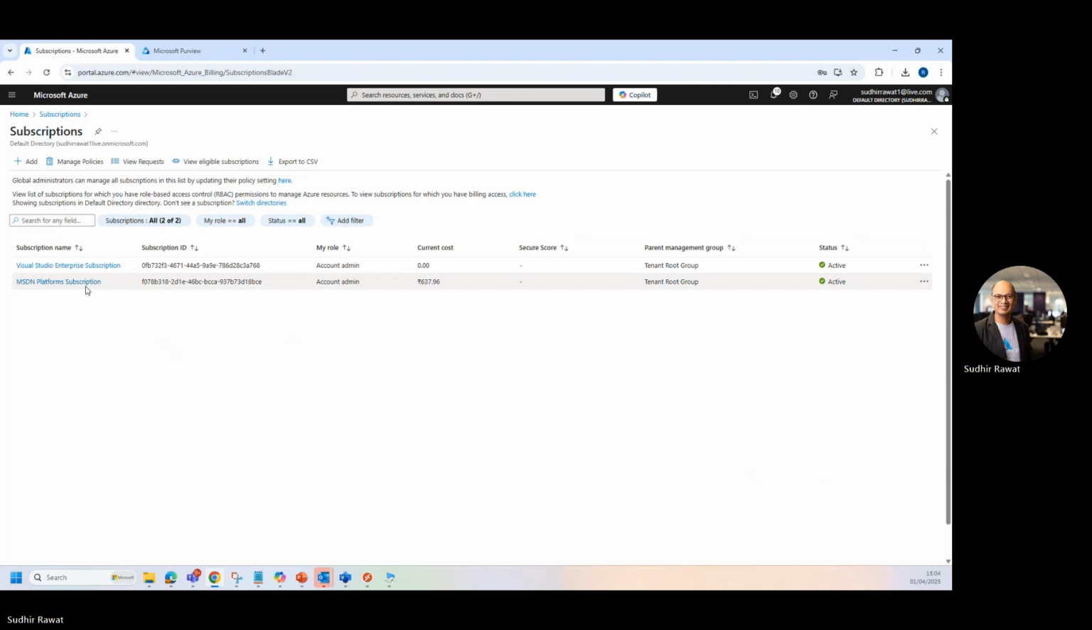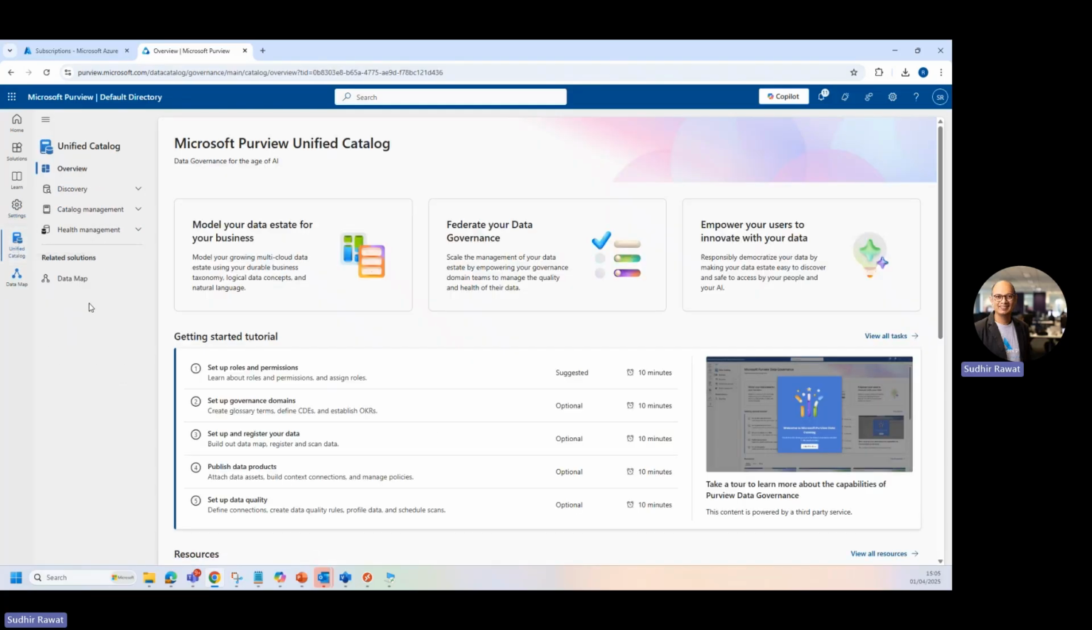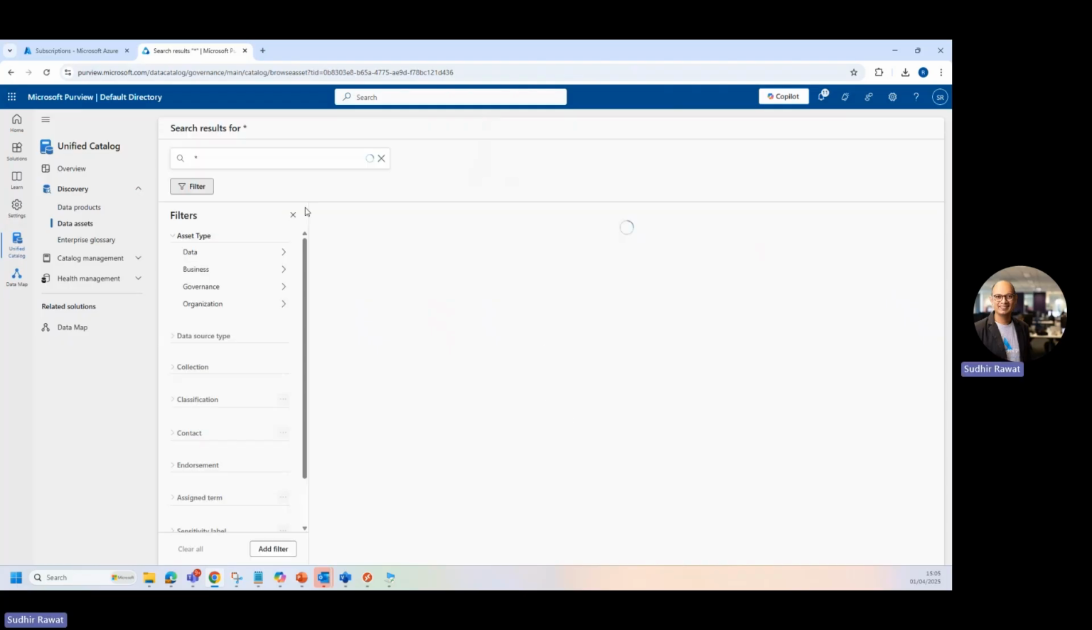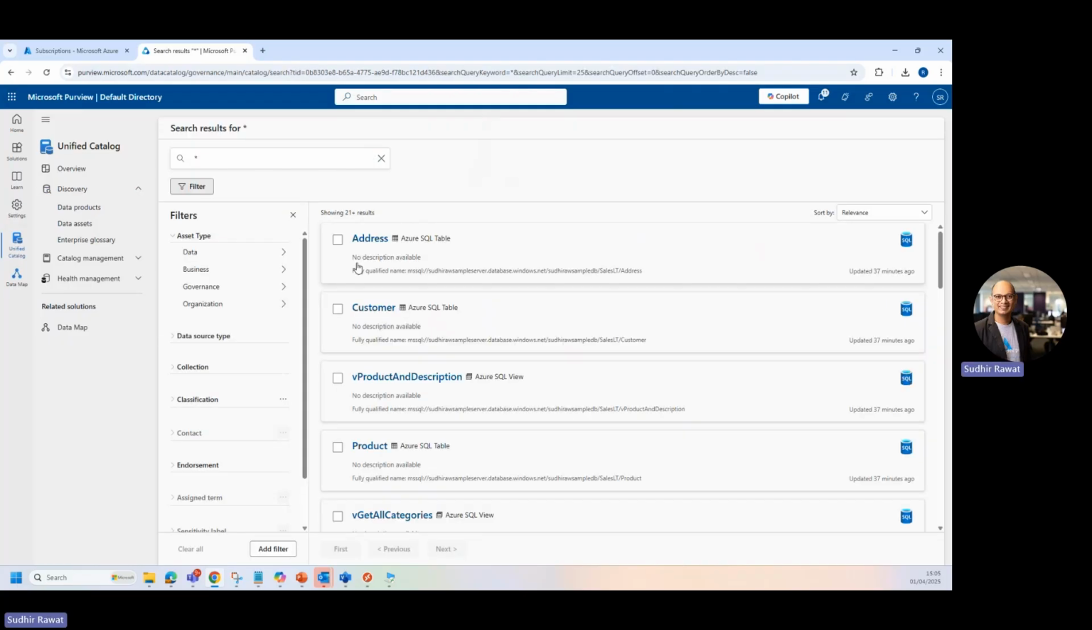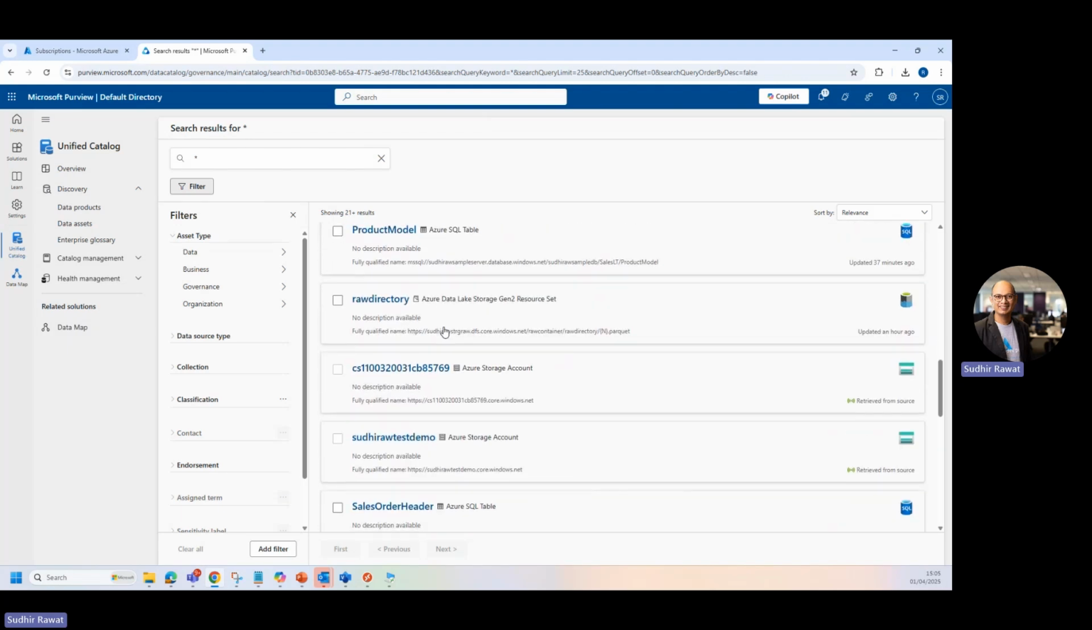And what I'm planning to do is I'm going to move the Purview account from MSDN platform subscription to the Visual Studio Enterprise subscription. So that's what the intention is. And on the Purview account, I've already created some artifacts. For example, if I go into the discovery for data assets and search for data artifacts, so you can see I have already scanned some Azure SQL table, and then I've also scanned Azure Data Lake Gen 2 storage as well.